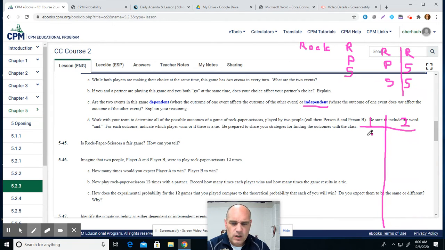Let's see. So one thing could happen. Person one could throw rock, and then person two could also throw rock. If person one throws a rock, then person two could throw paper. If person one throws rock, then person two could throw scissors. So I think that's all the possibilities that could happen. If the first person throws rock, here are three things the second person could throw. Now let's do the same thing, but this time for paper.